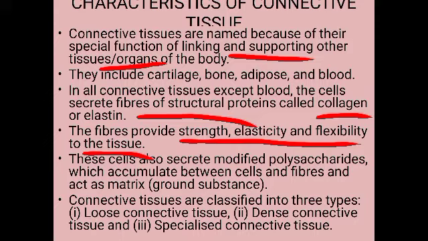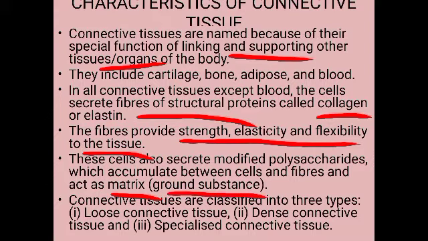Then these cells also secrete certain modified complex polysaccharides, or complex sugars. Polysaccharide means poly means many, saccharide means sugar molecule. So the cells also secrete modified polysaccharides which accumulate in between the cells and the fibers, and act as the matrix, or we can also say the ground substance.